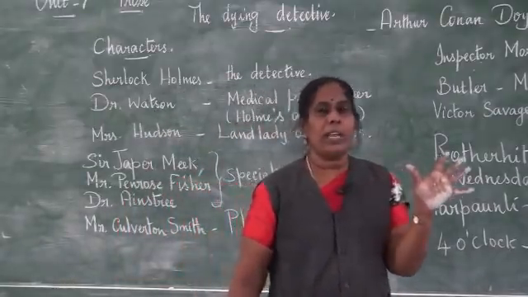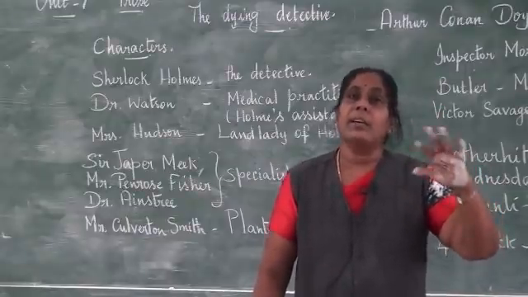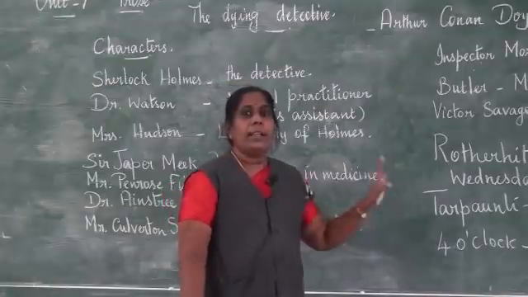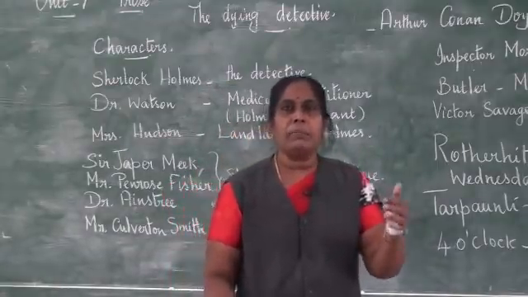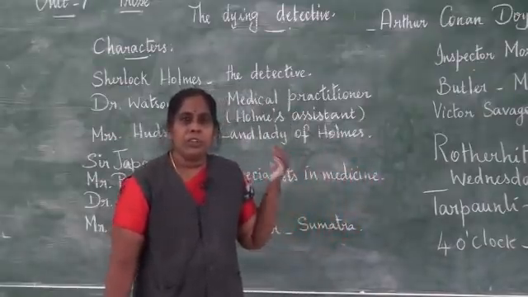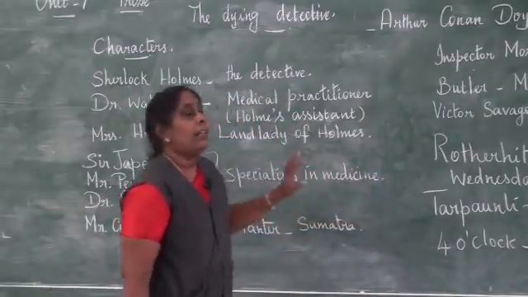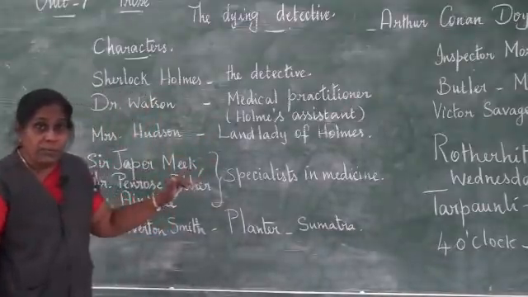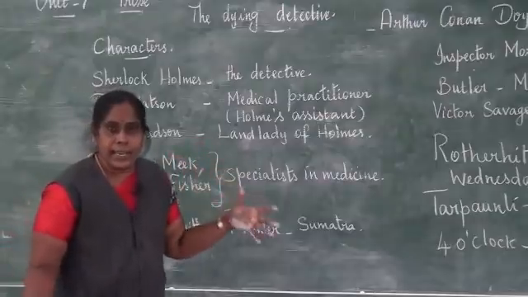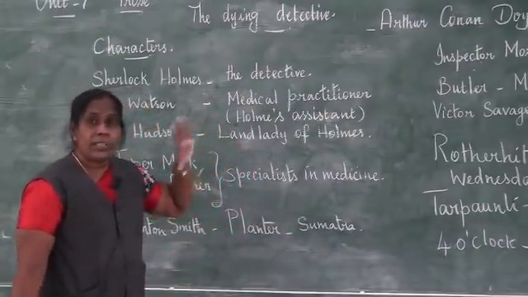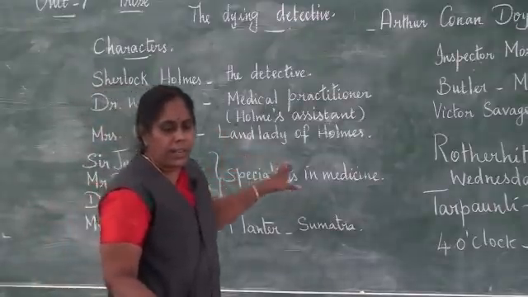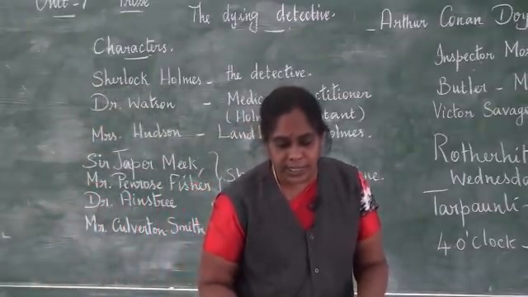So when the room was looking bright after the flame was lit fully, immediately Holmes asked Smith to look at him. The moment he looked at Holmes, he was shocked to see him, because in the gloomy room before, Holmes was looking as if he was in the last stages. But when the light was lit very bright, he was looking very strong. Then this was a shock for Culverton Smith.